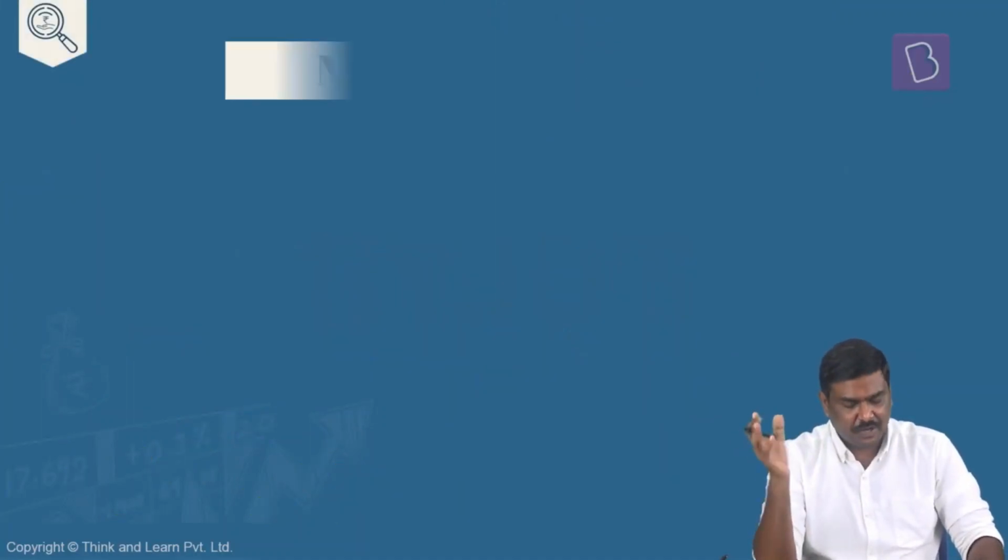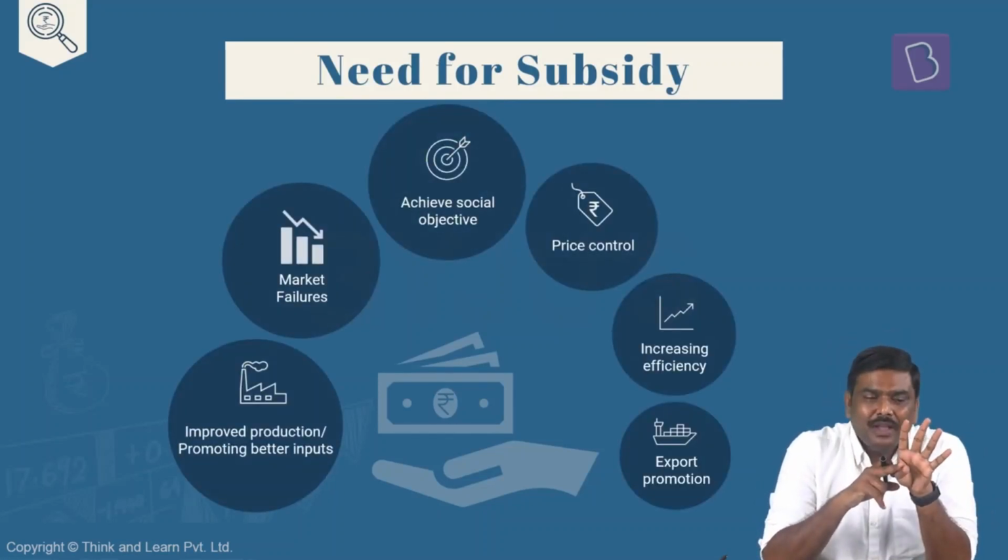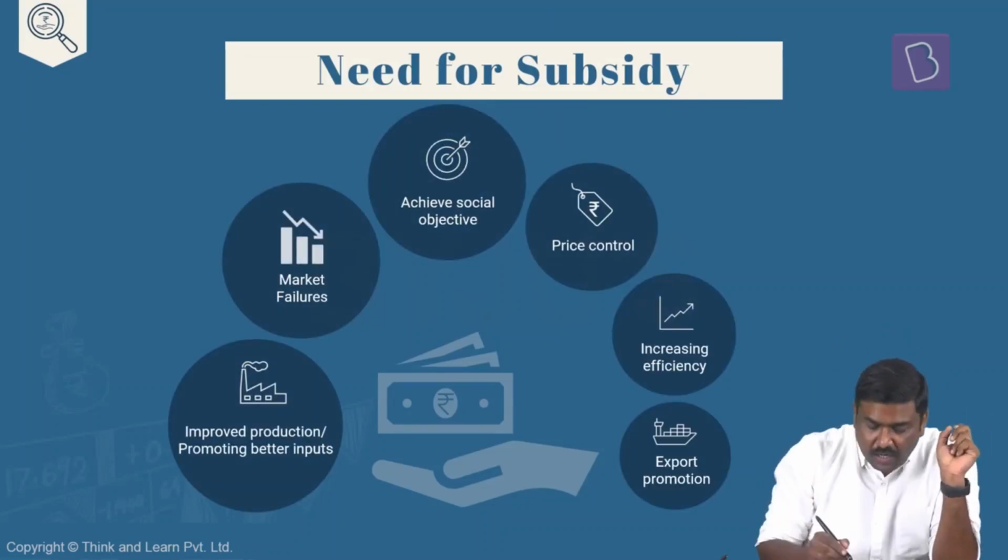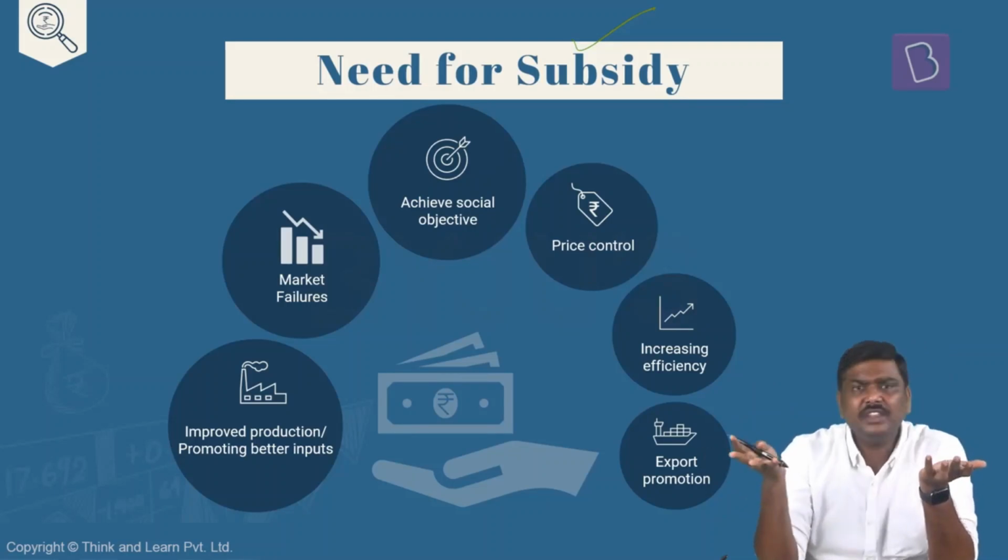Next up, what is the need for subsidy in the first place? Okay, let's try and understand what is the need for subsidy. So what we discussed: what is subsidy? Right? What are the types of subsidies? Different types of schemes also we have seen. Right? Two types of classifications we have seen. Now, why do we need to provide subsidy in the first place? Why does government provide subsidy? Let's say the central government, for that matter the state government. Why do they provide subsidy?